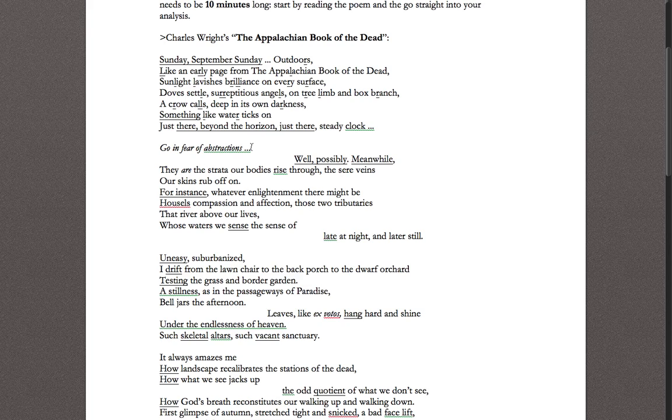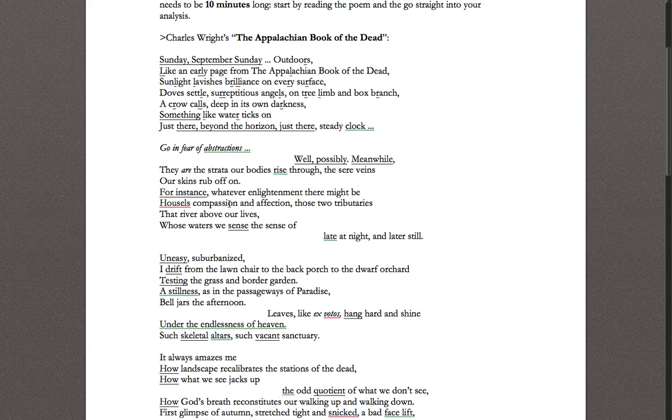Well, we look at the second stanza and we see that he immediately changes his tone and calls that first stanza into question. So there's no more beautiful imagery or beautiful repetition of sound. Instead, there is a question. There's a statement that starts with "go in fear of abstractions." Something that is abstract means something that's not concrete. And then he immediately calls that into question by saying, well, possibly. The rest of the stanza introduces a pretty abstract idea itself.